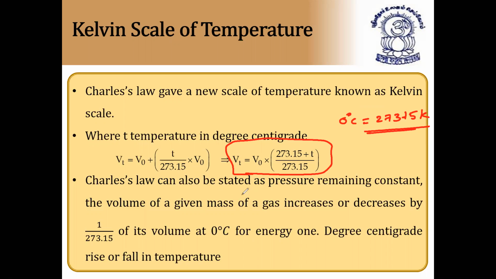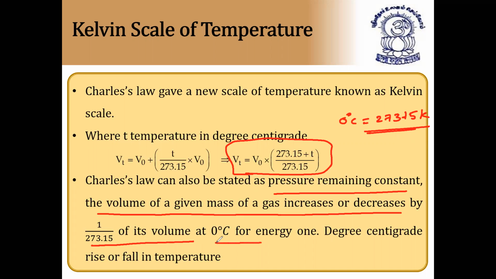Charles' law can also be stated as: pressure remaining constant, the volume of a given mass of a gas increases or decreases by 1 by 273.15 of its volume at 0 degrees C for every 1 degree centigrade rise or fall in temperature.